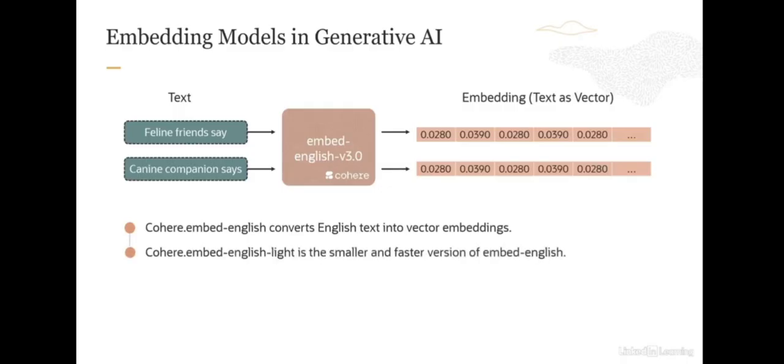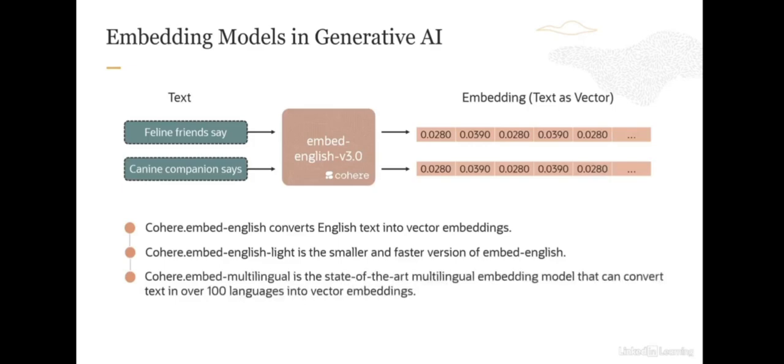There is also the English Lite embedding model, which is the smaller and faster version of Embed English. There is Cohere Embed Multilingual, which is the state-of-the-art multilingual embedding model that can convert text in over 100 languages into vector embeddings.